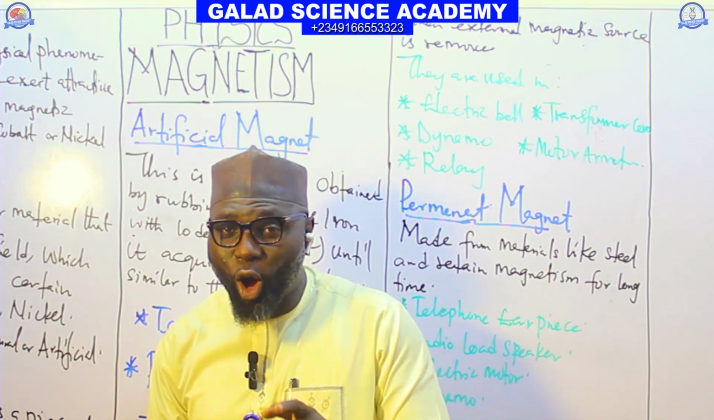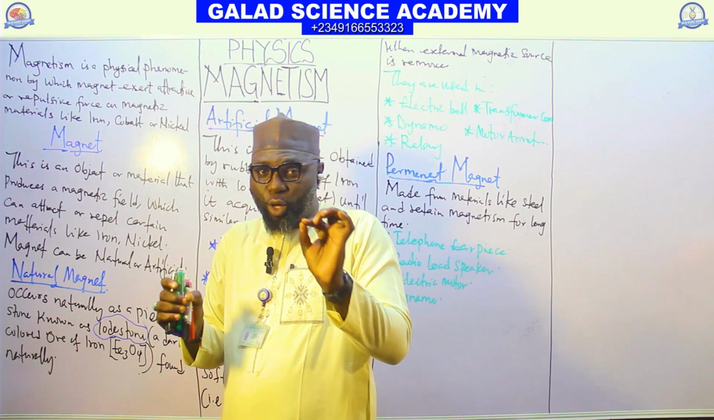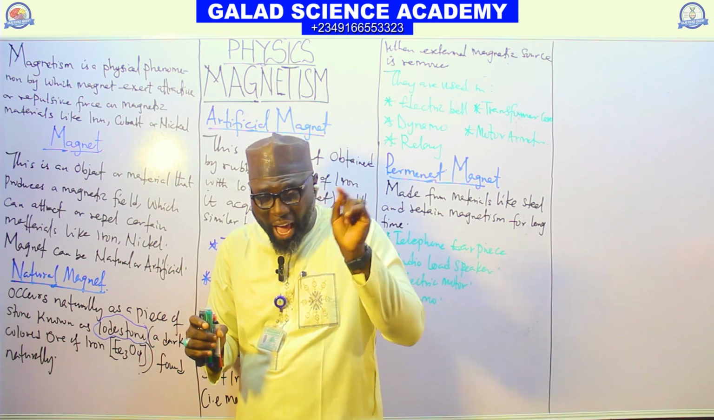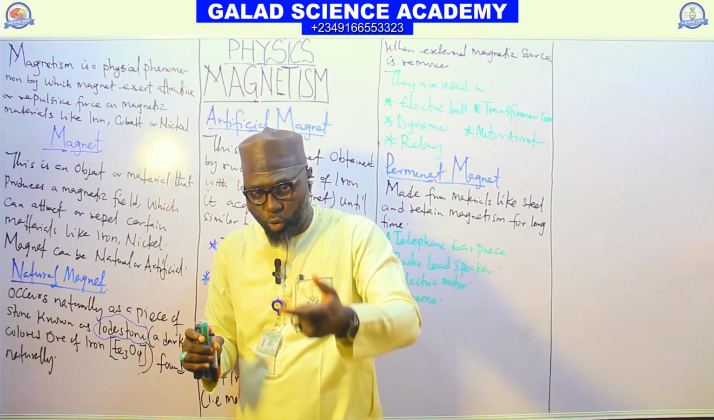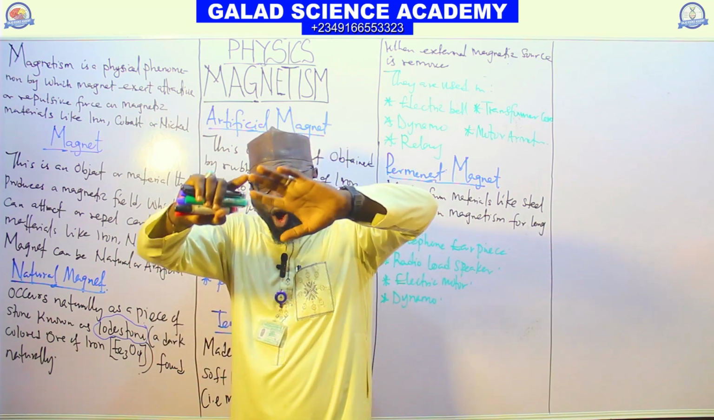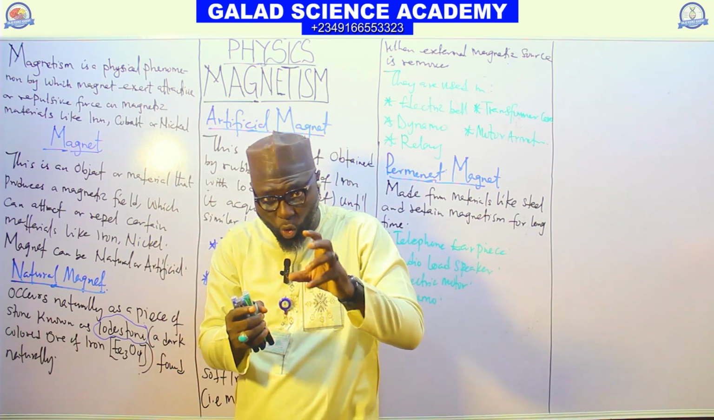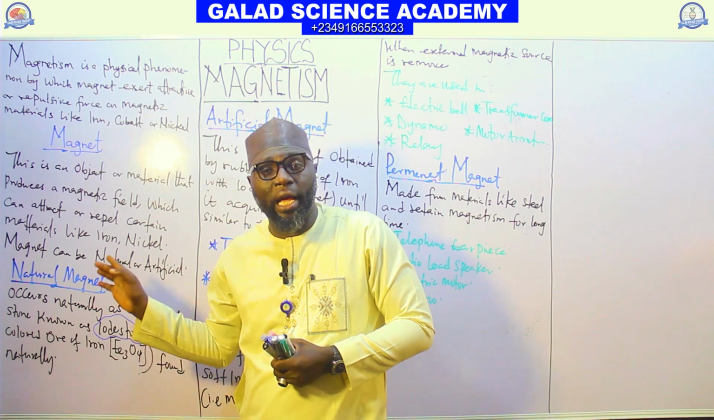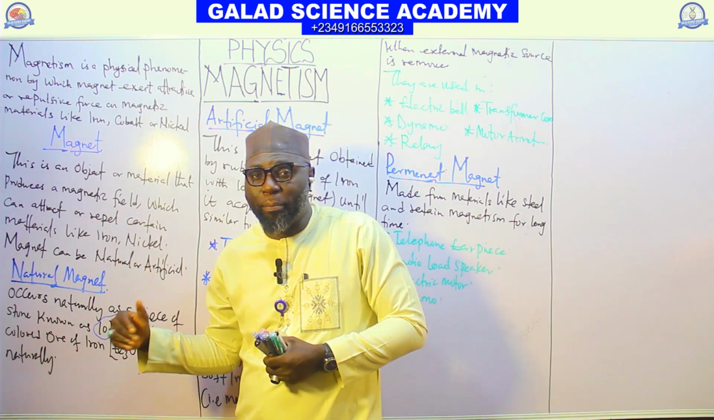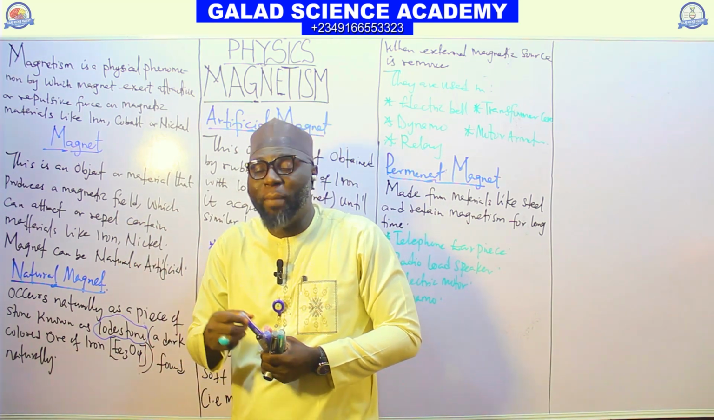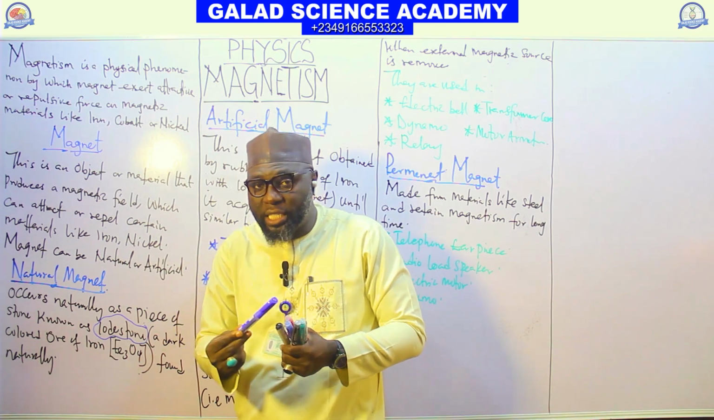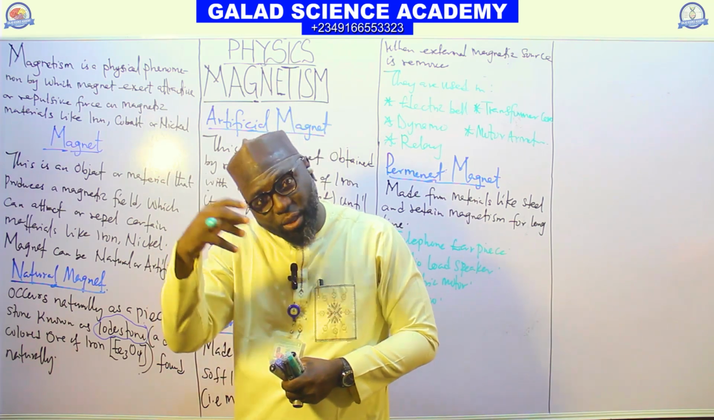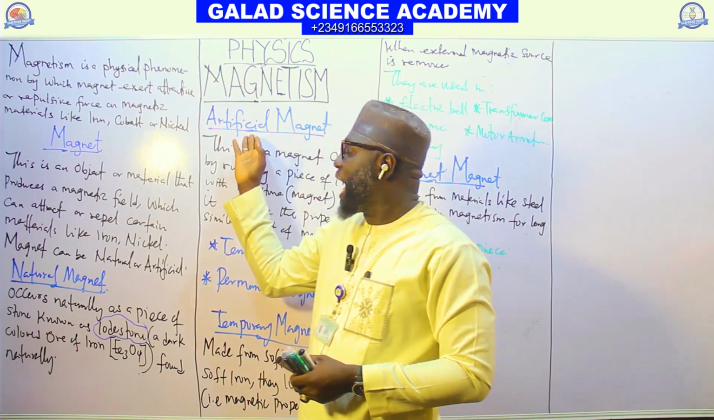The magnet can be natural or artificial. The natural one occurs naturally as a piece of dark stone of iron ore, Fe3O4, called lodestone. So the magnet occurs naturally as a dark stone, which is known as iron ore. The artificial magnet can be obtained by rubbing a magnetic material like iron with a natural magnet. So that is the artificial magnet.